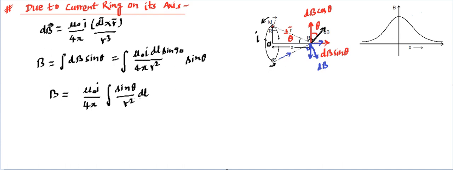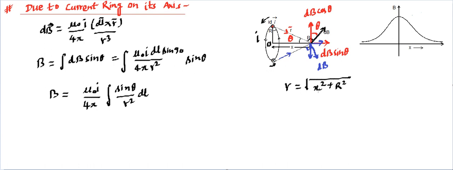Now let's check which ones are constant in this and which ones are variable. If you move this dl across the periphery of the loop, you'll find theta will remain the same, because x will remain the same and radius r will remain the same, hence theta will remain the same. So theta is a constant. Moreover, x and r are constant, so small r is going to be constant, and that small r is basically under root x square plus r square.